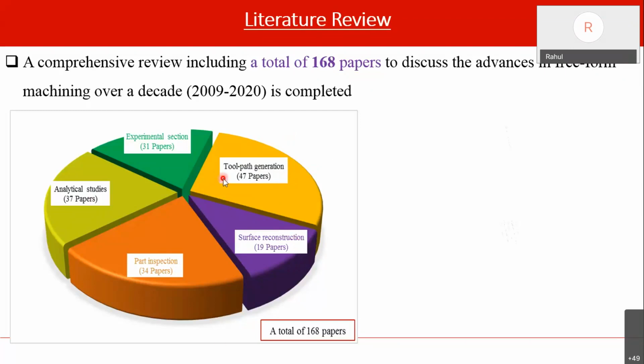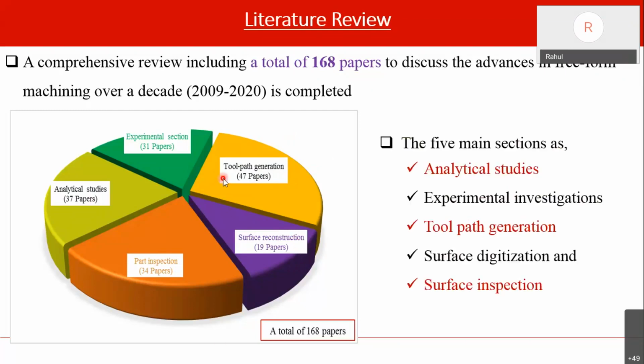These are the five main domains. Considering all five, I have summarized them in a review paper, and we have communicated it. Within these five domains, we have worked in three: experimental investigation, inspection and analytics.